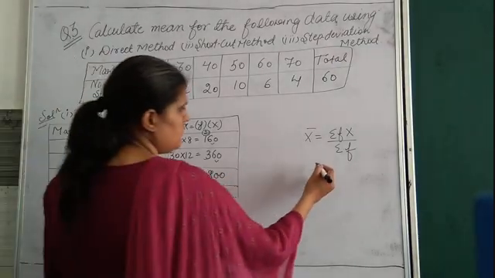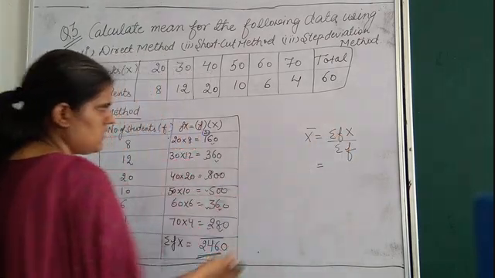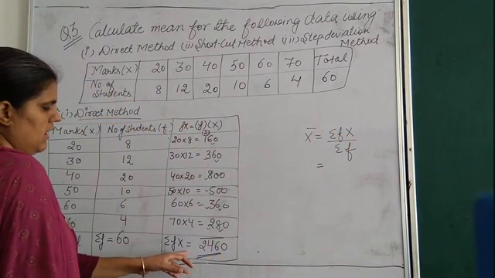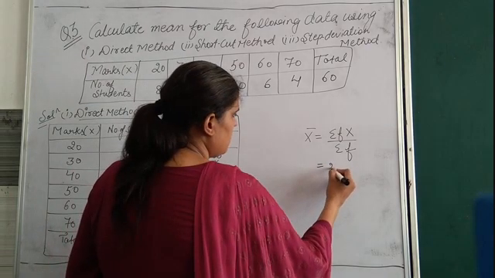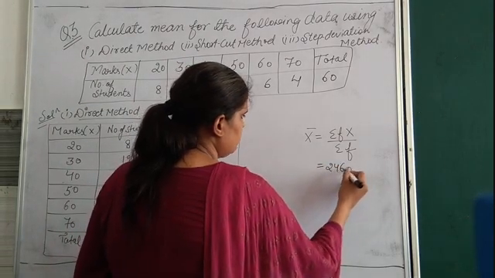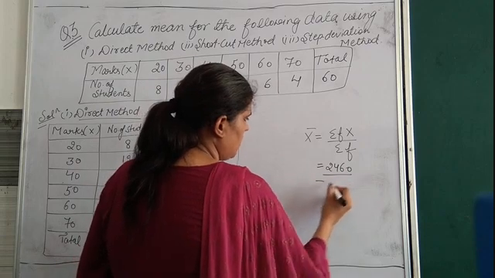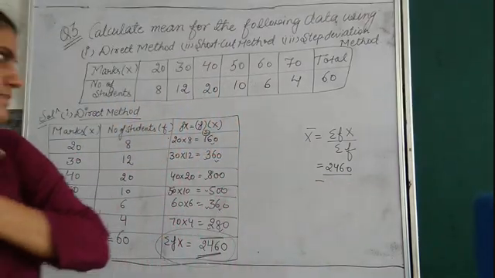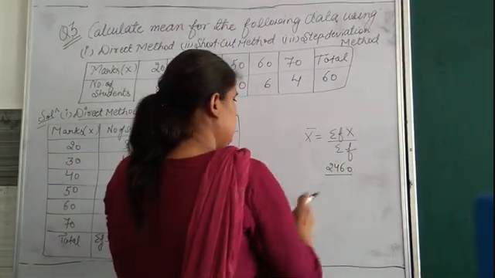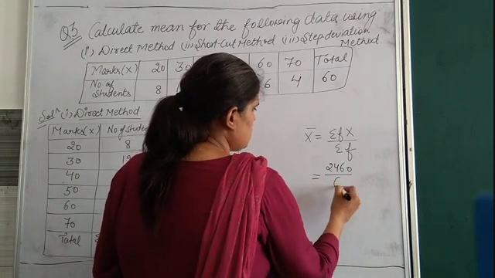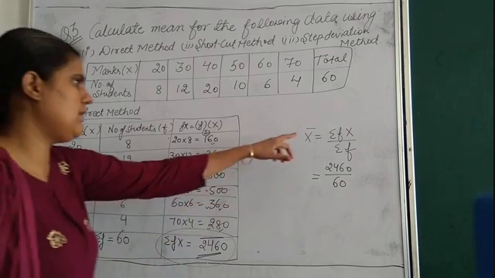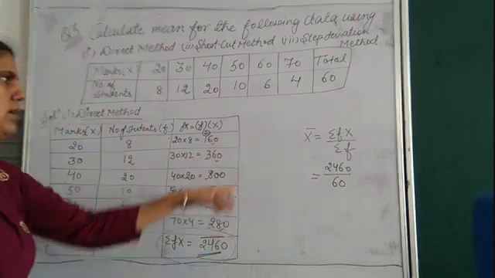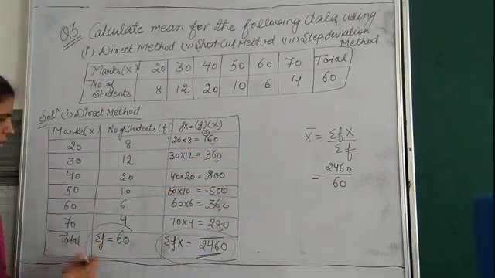Let us come to the formula. What is this total? Sigma fx, 2460. We will write down here 2460 upon 60. Why? Because total of sigma fx is 2460 and total of sigma f is 60.